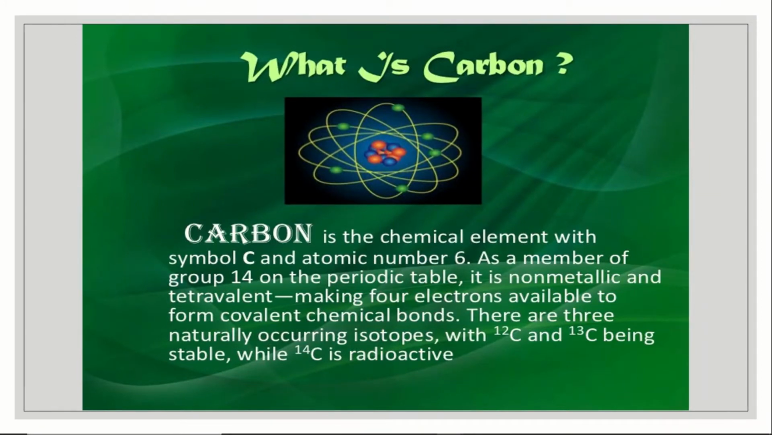So what is carbon? Carbon is the chemical element with symbol C and atomic number 6. As a member of group 14 on the periodic table, it is a non-metal and tetravalent. Tetravalent means making 4 electrons available to form covalent chemical bonds. There are 3 naturally occurring isotopes, that are C12, C13 being stable while C14 is radioactive.